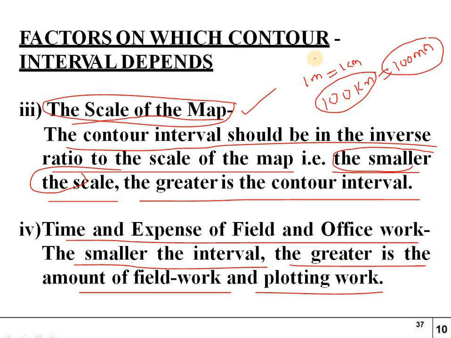The contour lines drawing, identifying the levels and calculation of levels all come under the plotting work, and we have to plot it on the contour map with colors, whether orange lines, black lines or brown lines, giving different colors to the different contour lines on the map.